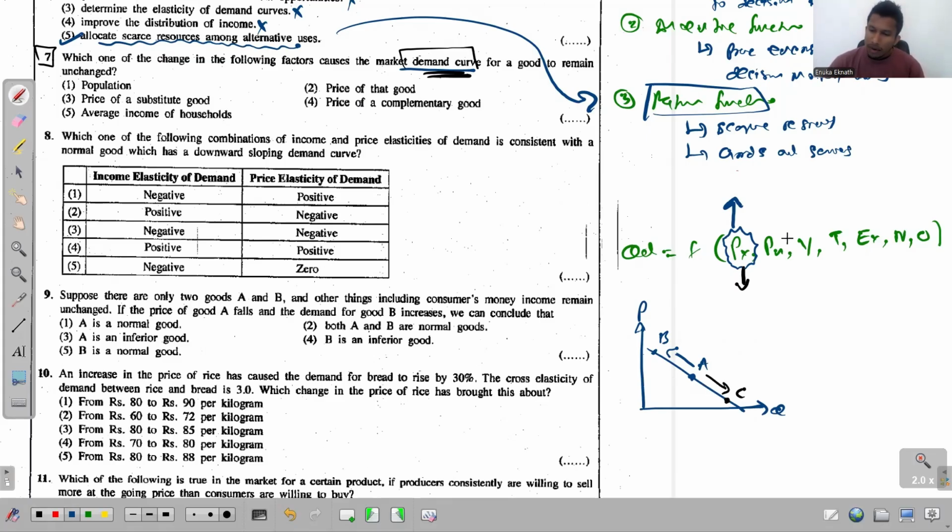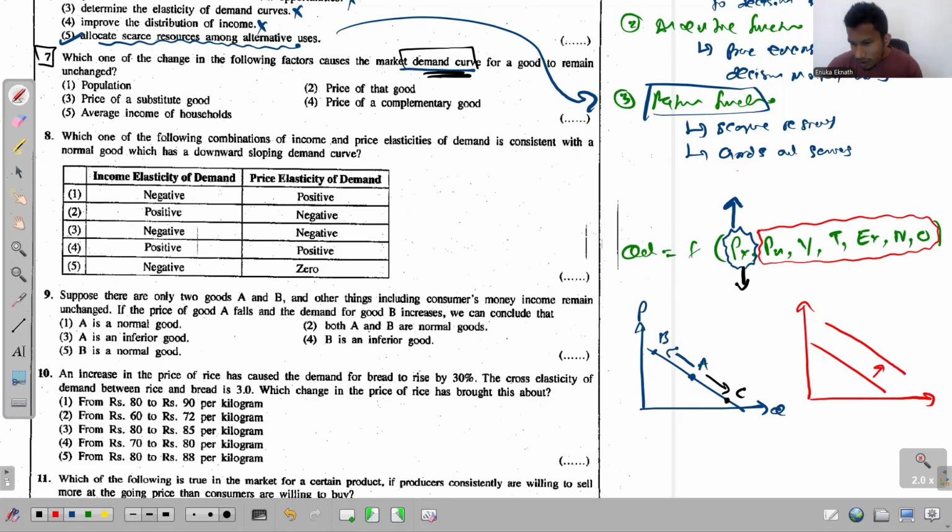But if any of the other factors change, then the whole demand curve changes. If these factors change in a favorable manner, demand will increase so that the demand curve will shift to the right side. If they change in an unfavorable manner, demand will decrease so that the demand curve will shift to the left side.